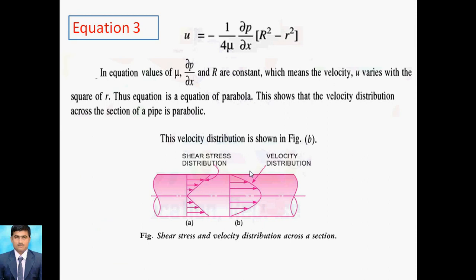The equation is a parabola, because the velocity is maximum at the center and minimum at the wall. Suppose small r becomes capital R, what will happen? u becomes 0, so this equation is satisfied. That's why the velocity distribution across the pipe cross section is parabolic.